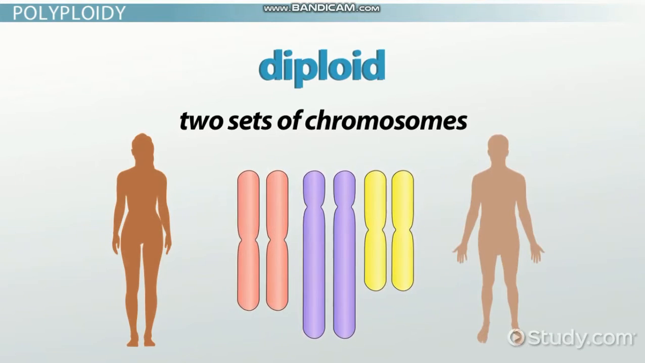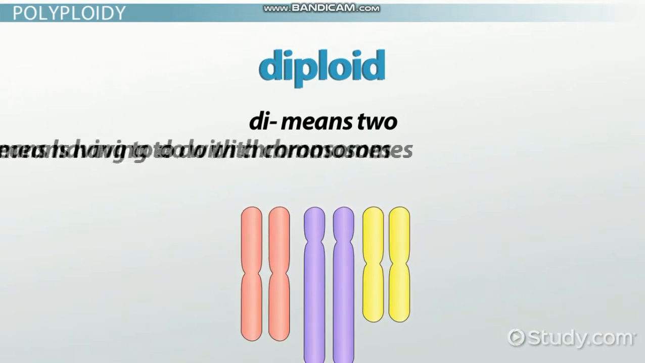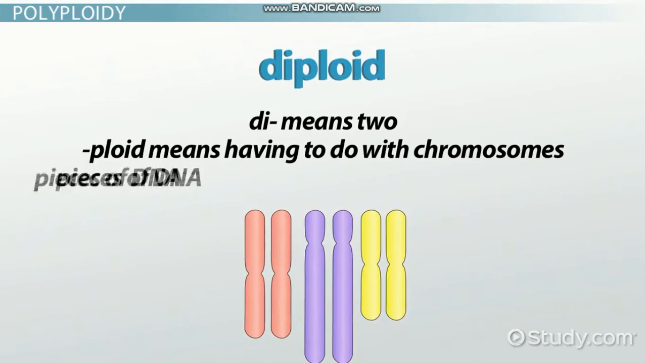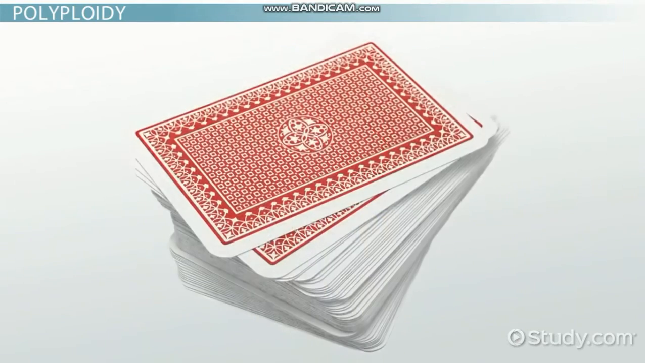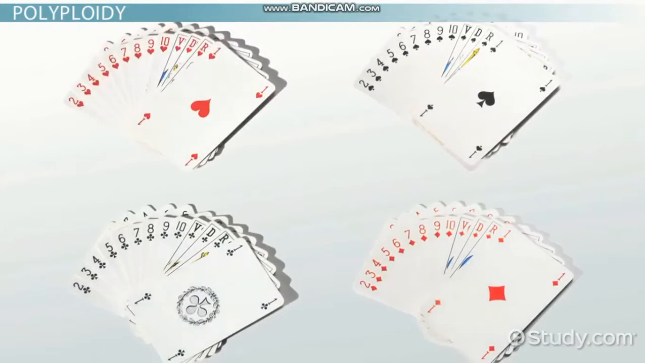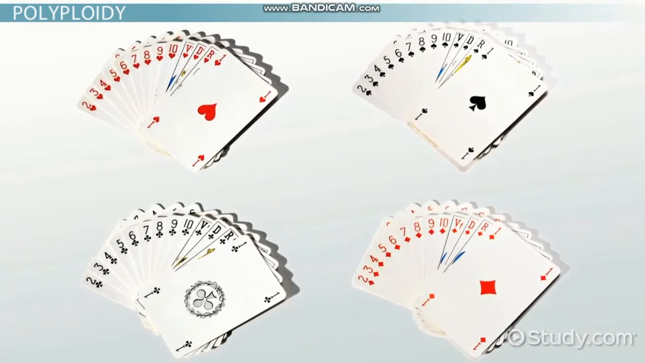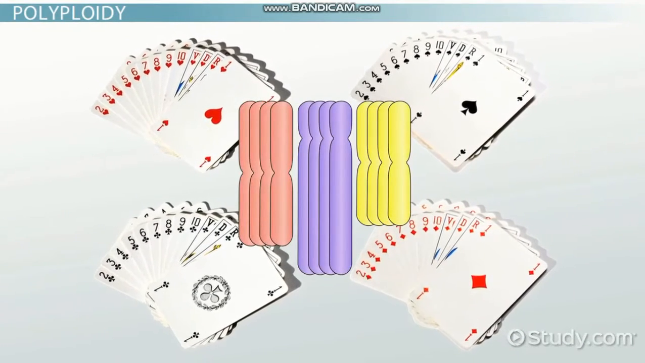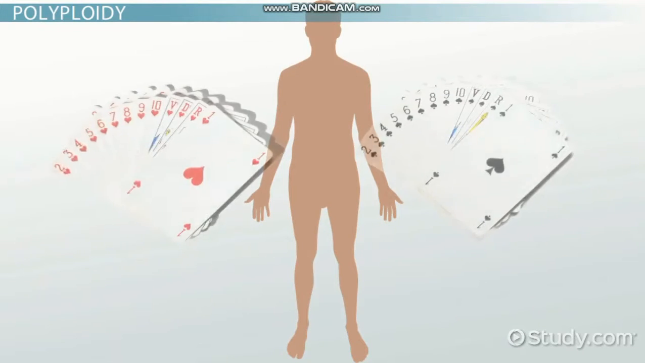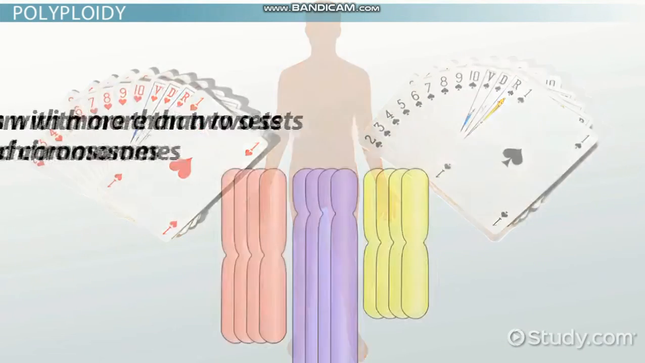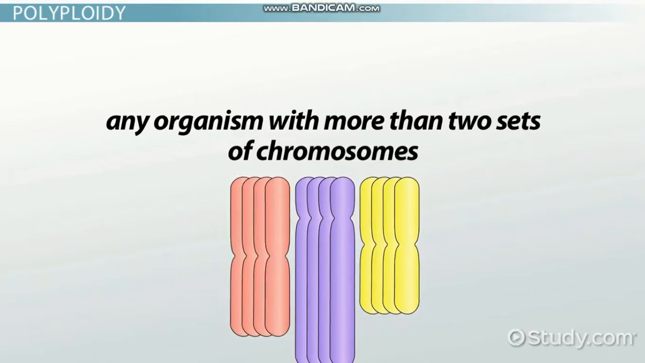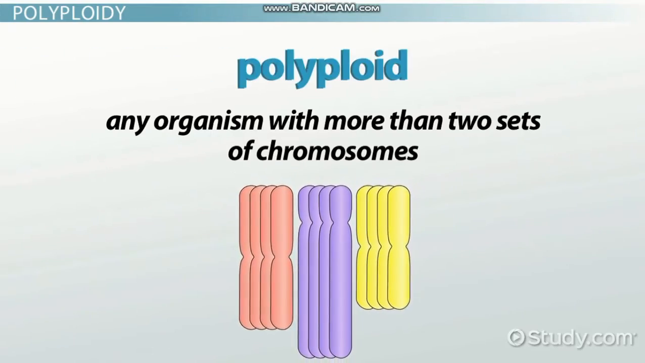We call this diploid, since di means two and ploid means having to do with chromosomes, or pieces of DNA. Think of this concept like a deck of cards. Each deck has 4 suits, so a normal deck of cards would have 4 sets of chromosomes. We are diploid, so our bodies only get 2 suits of cards. Any organism with more than 2 sets of chromosomes is called a polyploid.